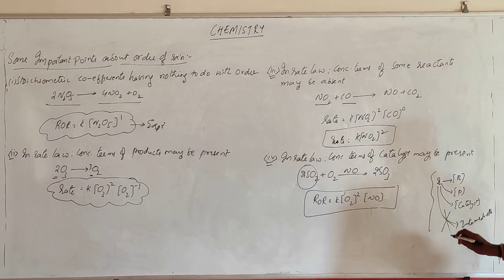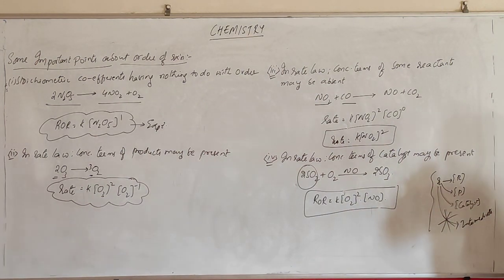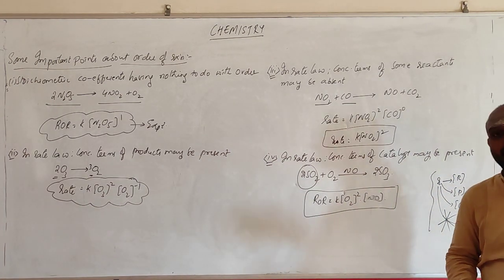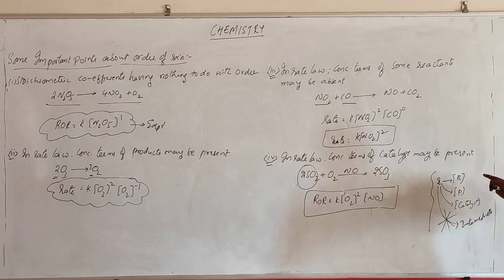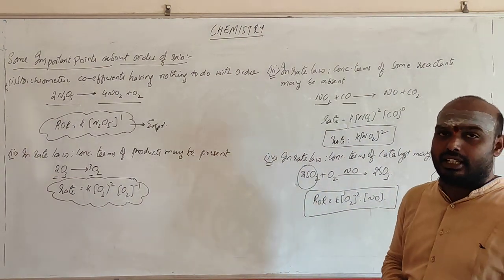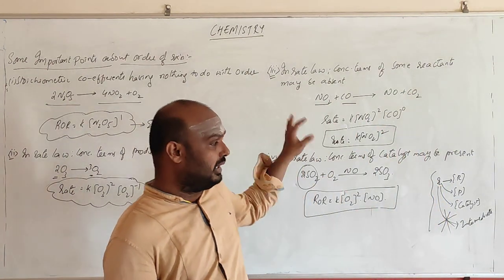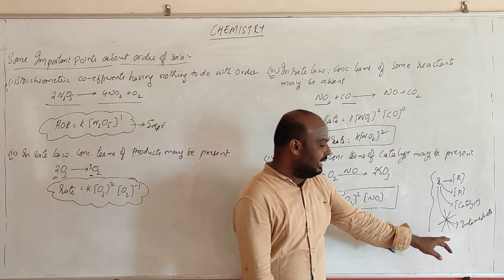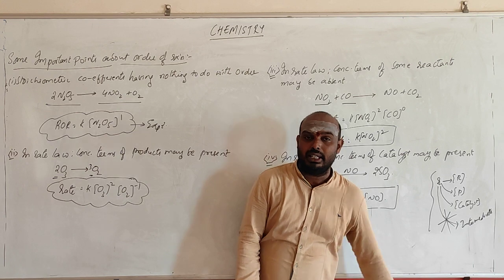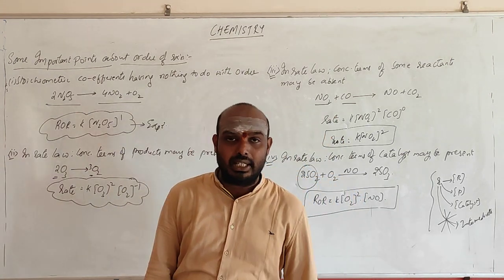This one major condition you should keep in mind. The rate of the reaction will not depend upon the intermediate compound that is forming during the reaction. Okay, and it will depend upon the concentration of the reactant and catalyst. Apart from the intermediate, if there is intermediate, we will be solving that at the end of the chapter. Okay, remember this in mind. The rate of the reaction does not depend upon the intermediate, whatever that is forming in the reaction.